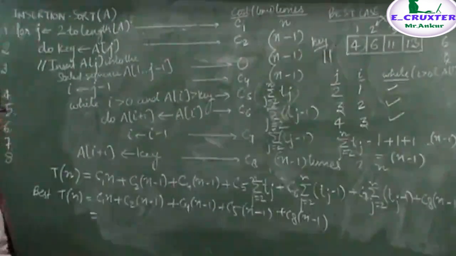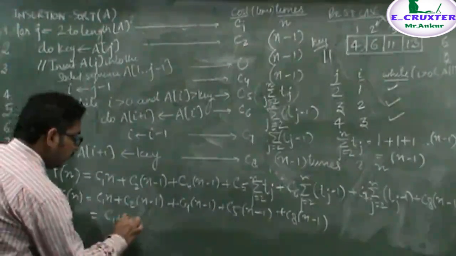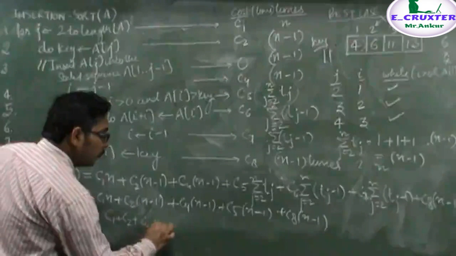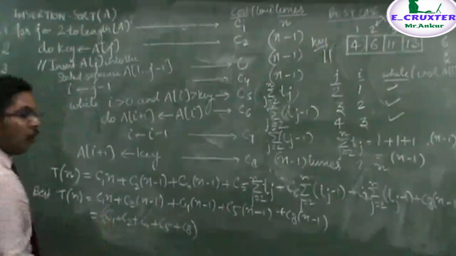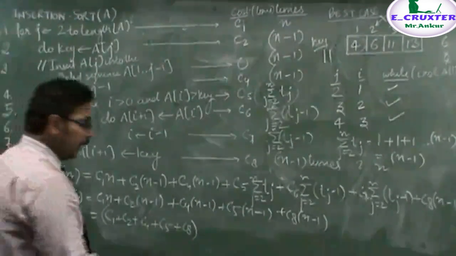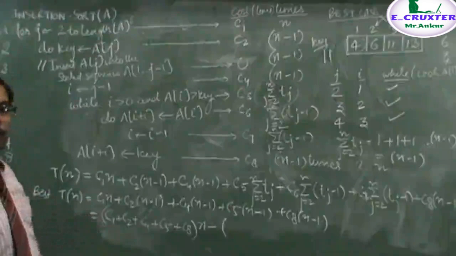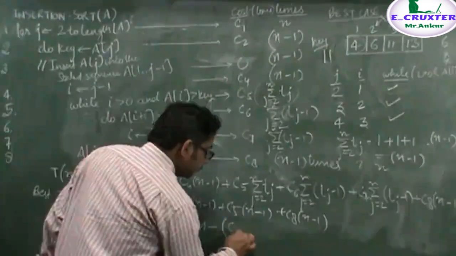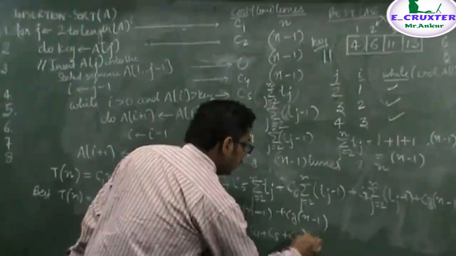Now, when you solve this equation, the overall equation will become C1 plus C2 plus C4 plus C5 plus C8, times n, minus C2 plus C4 plus C5 plus C8.